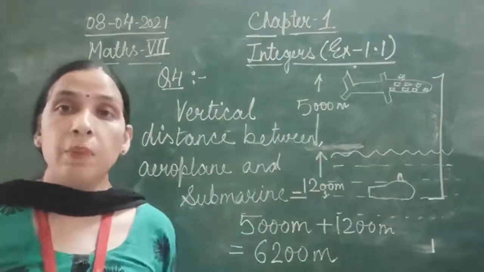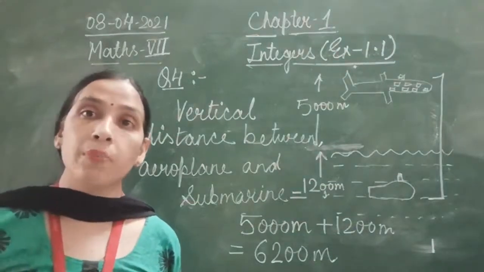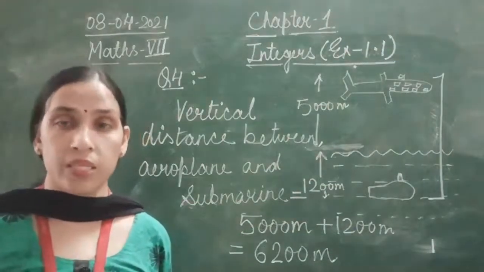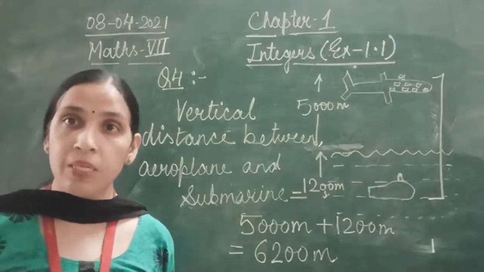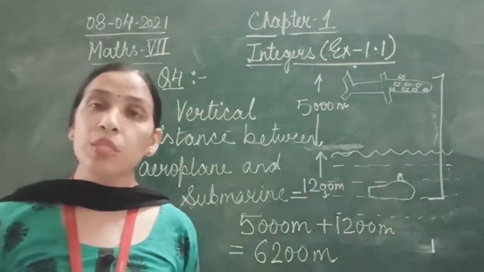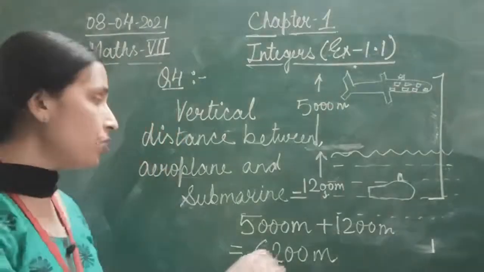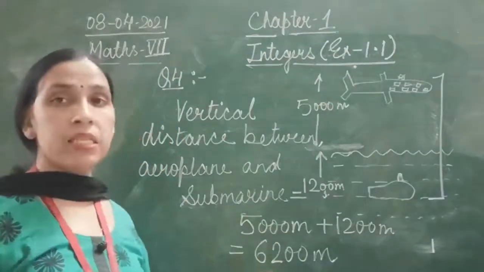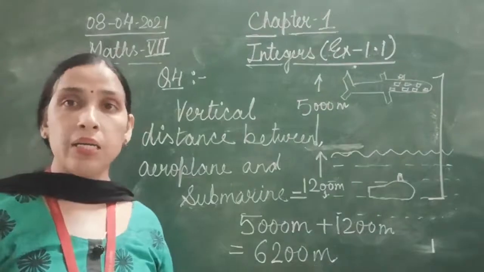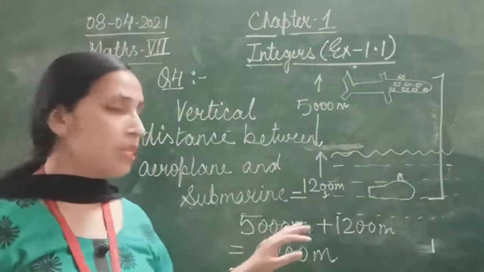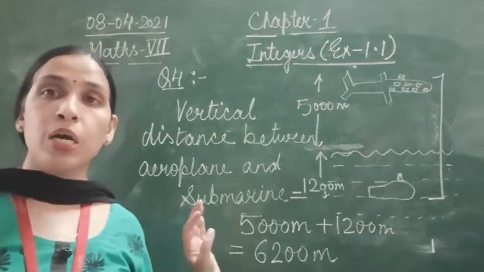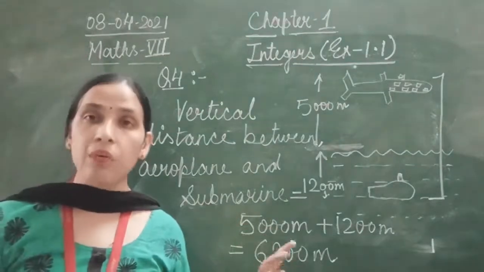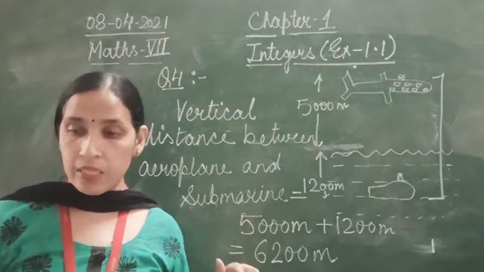So vertical distance means they were talking about the sum of both the distances. Means you are going to add 5000 meter plus 1200 meter. You will do the addition and you will get this answer, 6200 meter. 5000 meter plus 1200, that is 6200 meter. That will be the total distance.